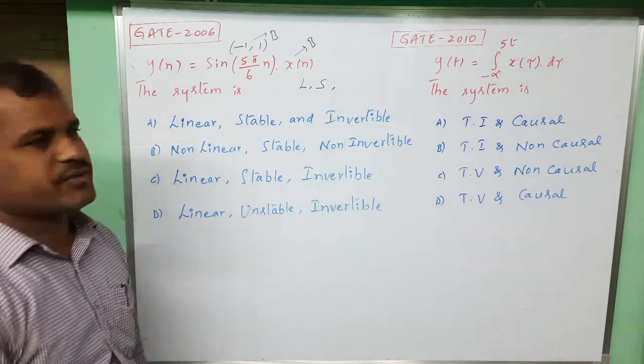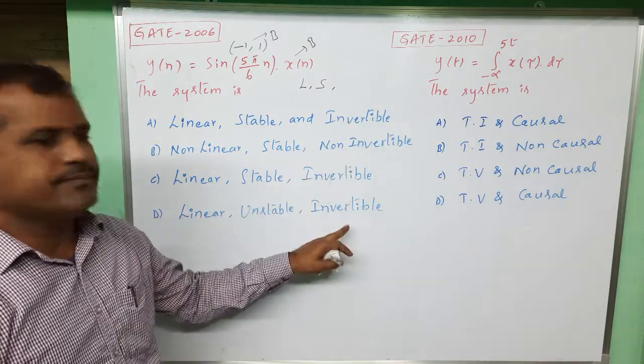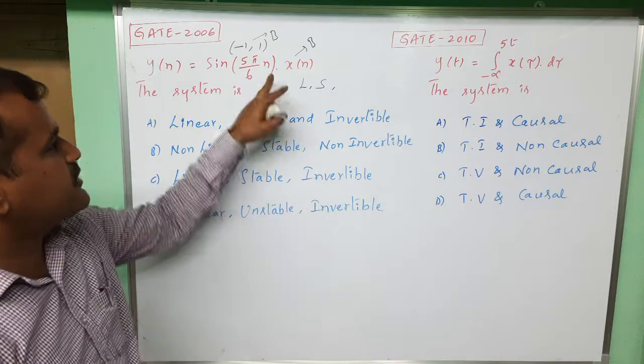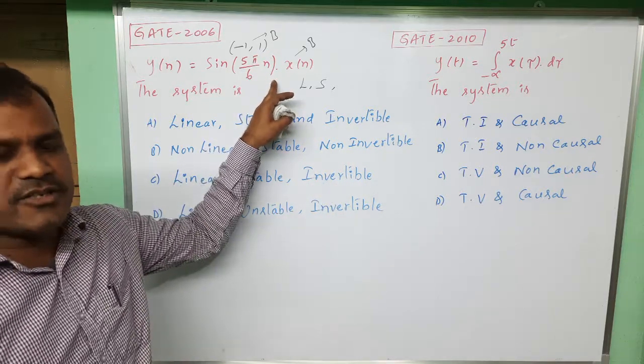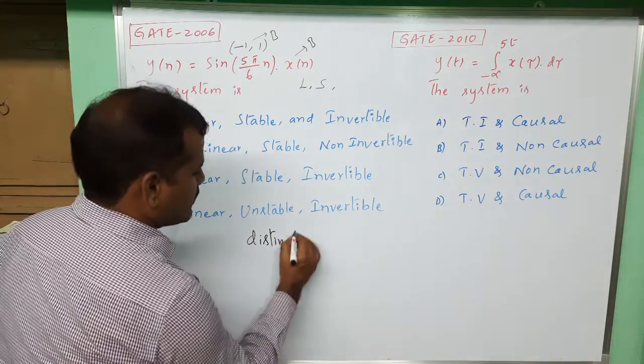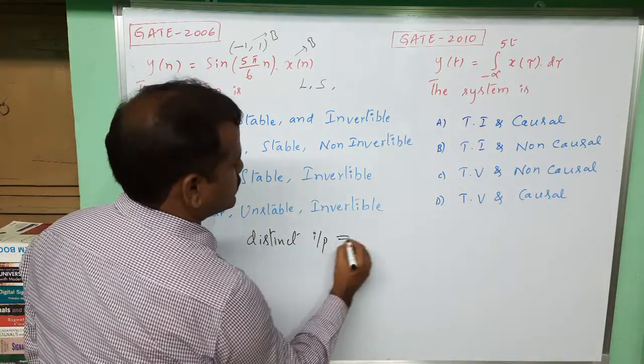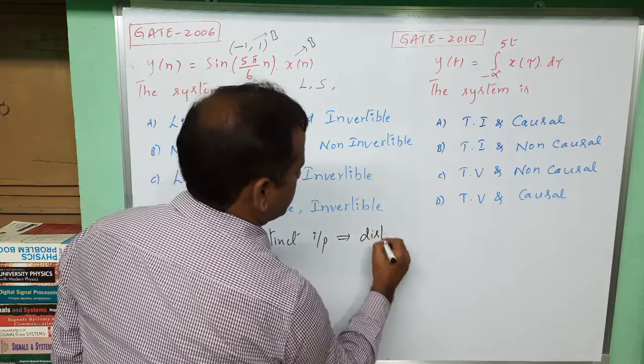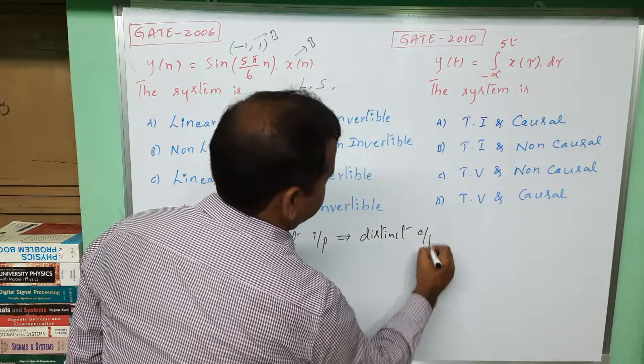Next, the third classification is very important here: invertibility. What is the invertibility condition? Distinct inputs should produce distinct outputs.